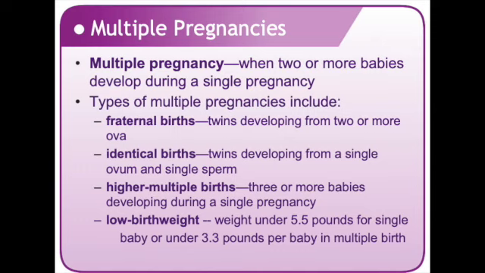Higher multiple births, 3 or more babies born to one woman from a single pregnancy, are sometimes called super twins. In these higher multiple births, the children can all be identical, all fraternal, or mixed, with some being identical and some fraternal. Of higher multiple births, most are mixed type births, where 2 or more babies are identical and 1 or more is fraternal. If all the children are identical or fraternal, it is not a mixed type birth.